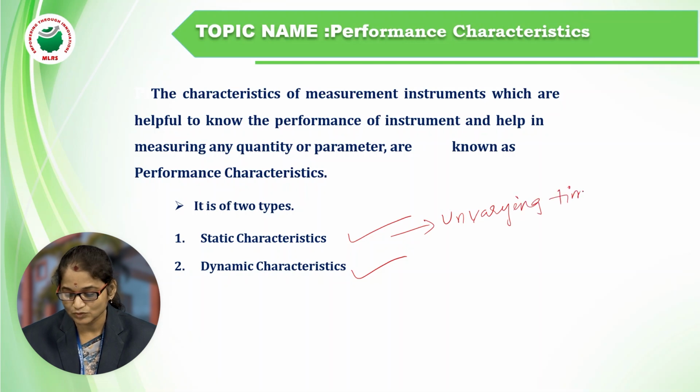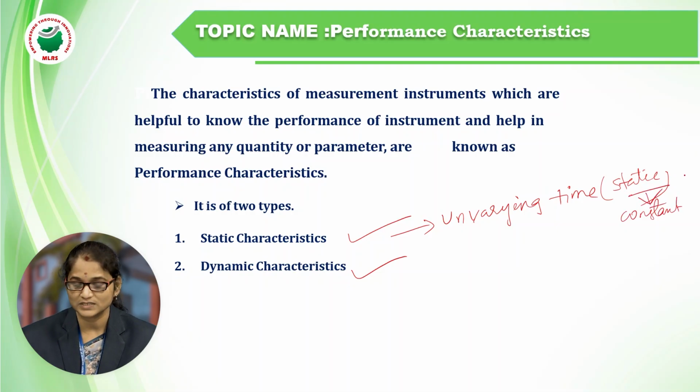Unvarying with time is known as the static characteristic. The static means constant, not varying with time. Static is nothing but constant, and dynamic is nothing but varying with time. Varying with time is called the dynamic characteristic.